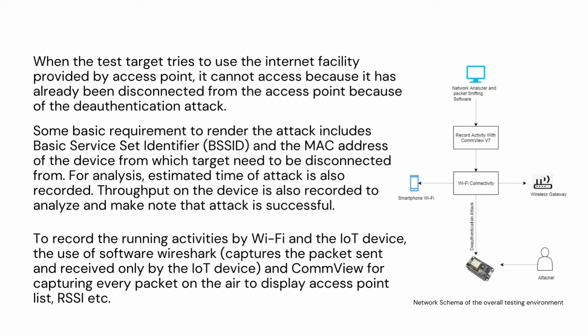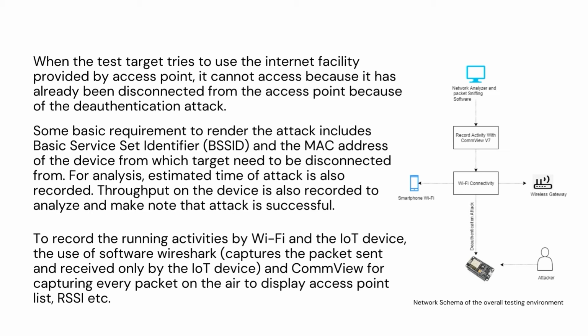Here we can see a network schema of our overall testing environment. Here we have a network analyzer and packet sniffing software, and we're also recording all the activity via ComView version 7. We have wireless connectivity between the smartphone Wi-Fi and our wireless gateway. We are working as an attacker, and here is our microcontroller, or we can say IoT hardware, that will be rendering the attack. Once the attack is rendered, the smartphone is disconnected from the wireless gateway, and the packet is captured by ComView and sent for network analysis.